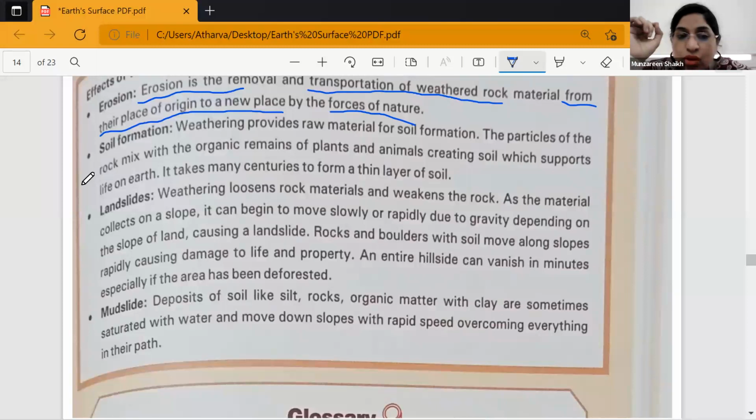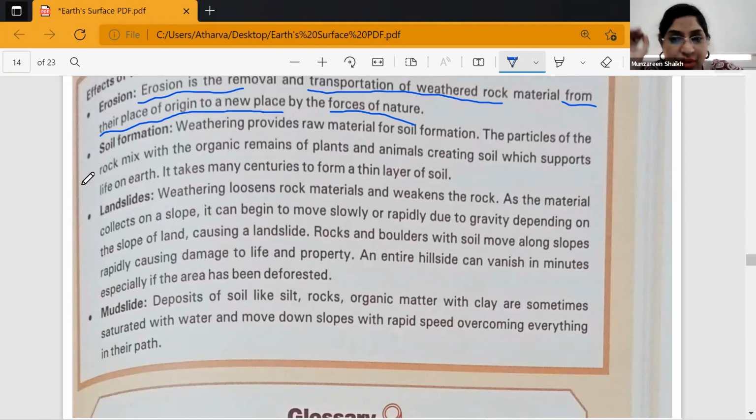Another effect of weathering is that it results in soil formation. How? Because of weathering, we get the raw material, and this raw material is responsible for the formation of soil.